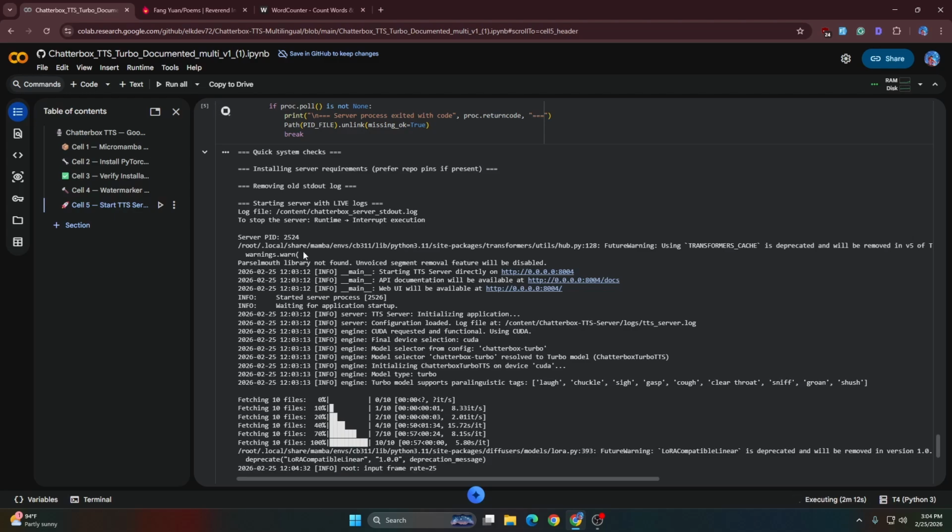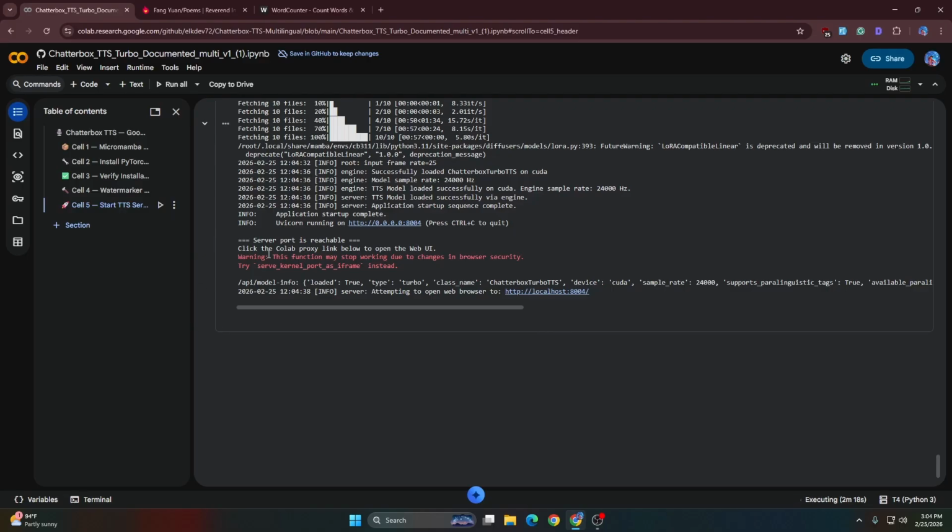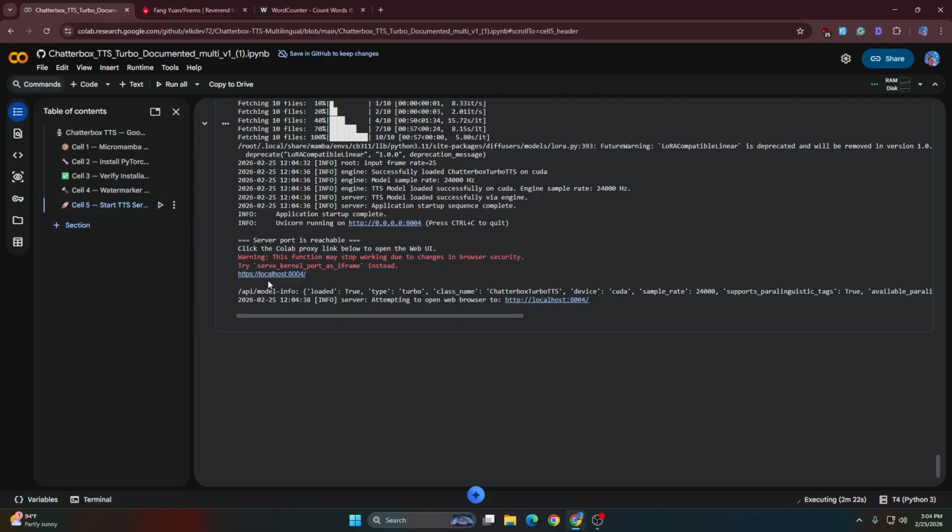You can see the server process ID is 2524. This link is the one that I was waiting for. Last time people were telling me it's not working and all that. Just be patient and wait for this. You see this one here, right before these red numbers, server kernel port as iframe. Make sure you click on this one. This is the specific one that will open a new interface for you to access the Chatterbox. So click on that.